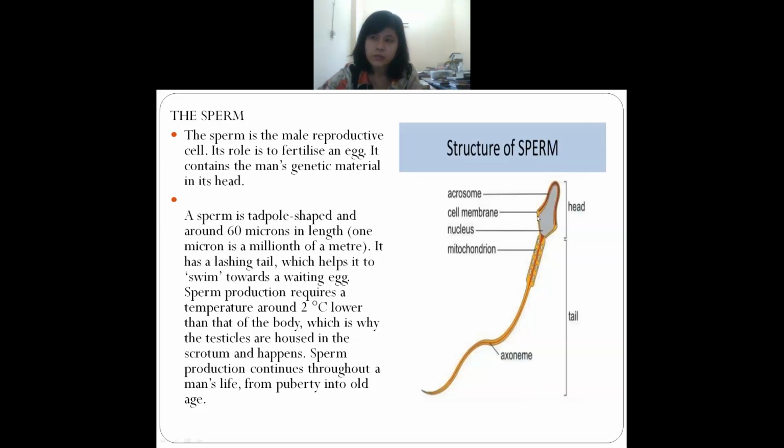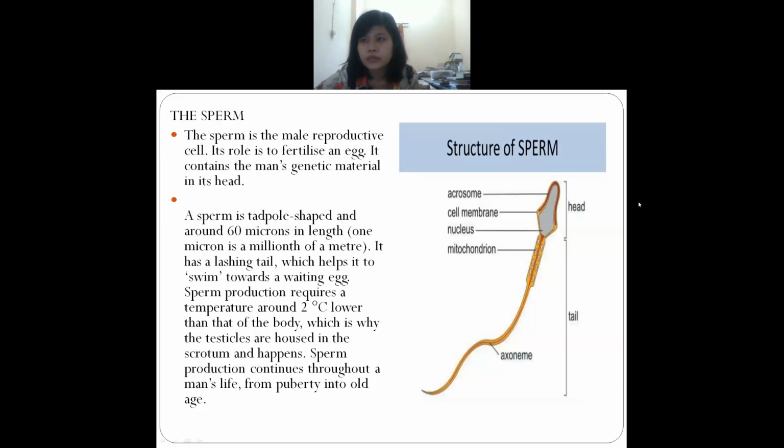And you can see that the sperm is the male reproductive cell. It is also known as a male reproductive cell. And what is the function of the sperm? The function of the sperm is to fertilize the egg. Understand? It is the matured egg. They will have the egg so that they will fertilize. And this sperm contains the man's genetic material in its head.